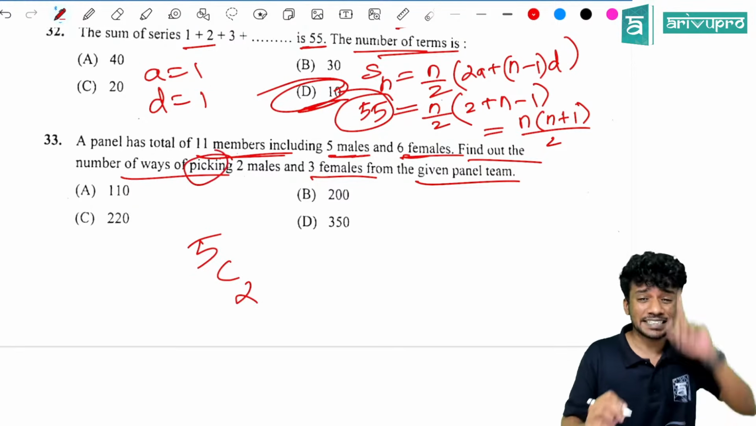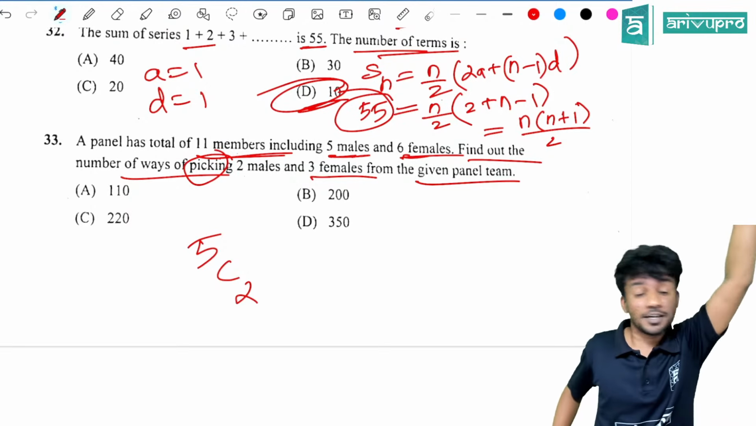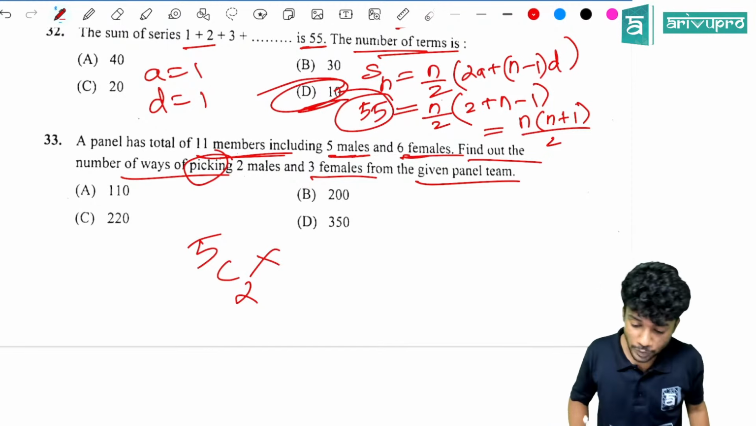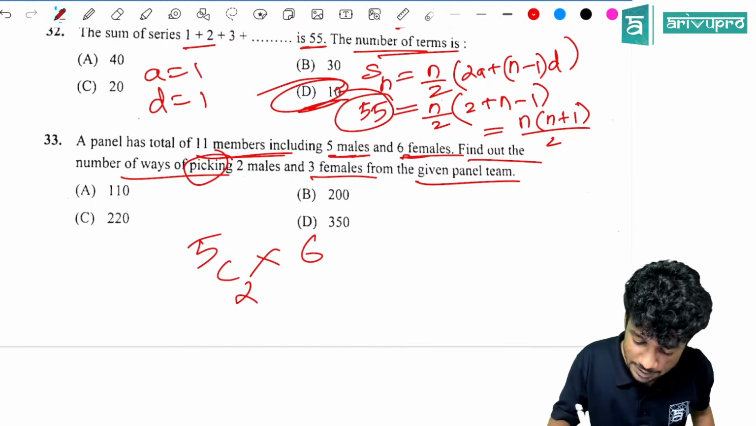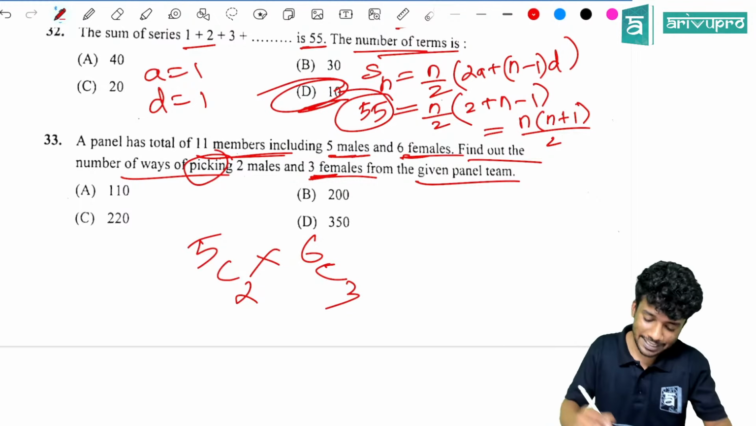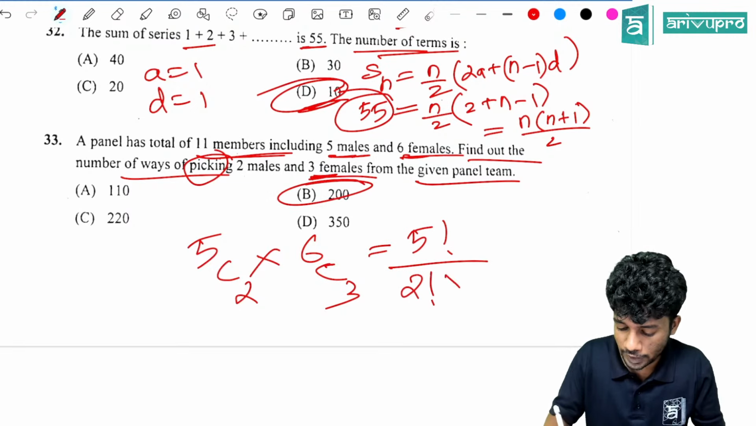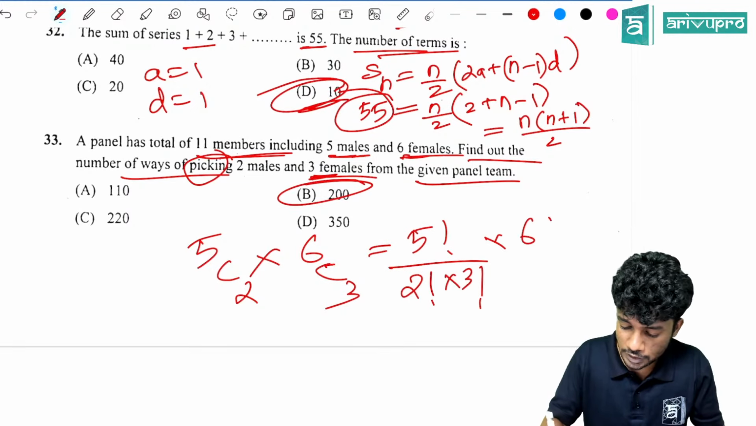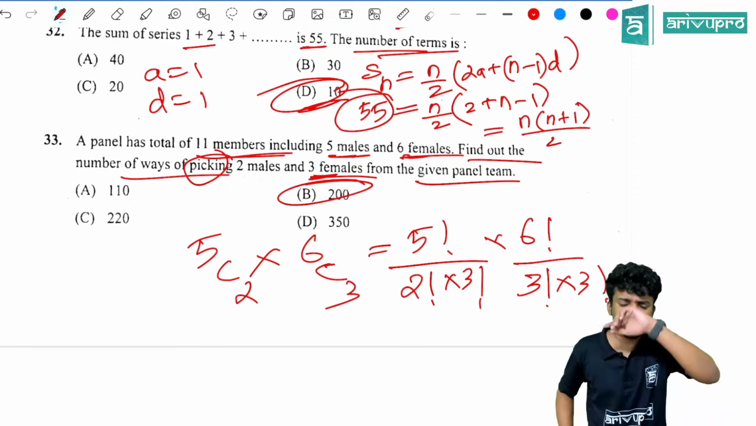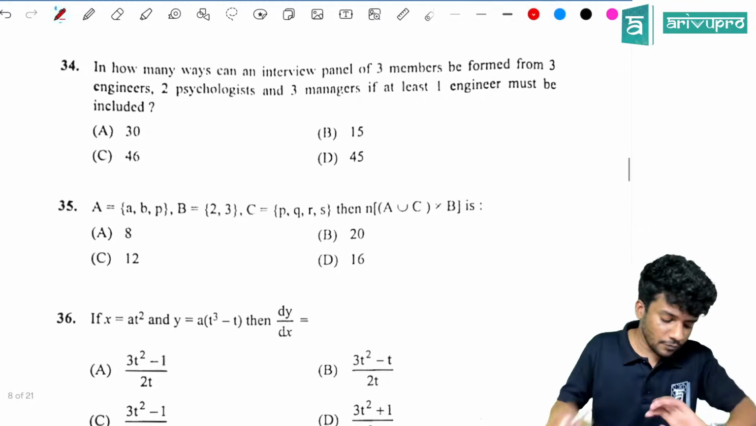Picking means what? Selecting. Selecting means which type of question? Combination based question. Got the point? So 5C2 into what? 5C2 into how many females are there? 6, and 6C3. So the answer is how much? You will get it as 200. Direct substitution. 5 factorial divided by 2 factorial into 3 factorial, into 6 factorial divided by 3 factorial into 3 factorial. Find out everything, cancel everything. You will get it as 200. Option B. Now 34th question.